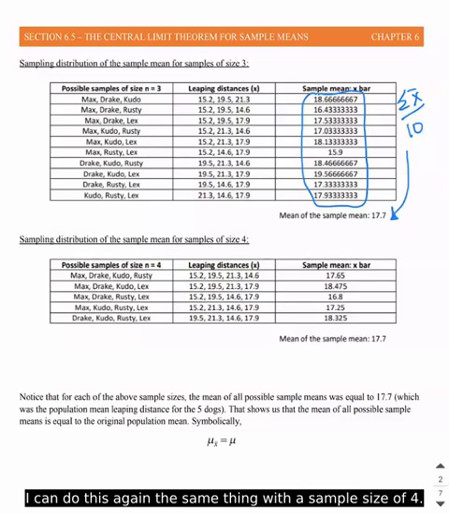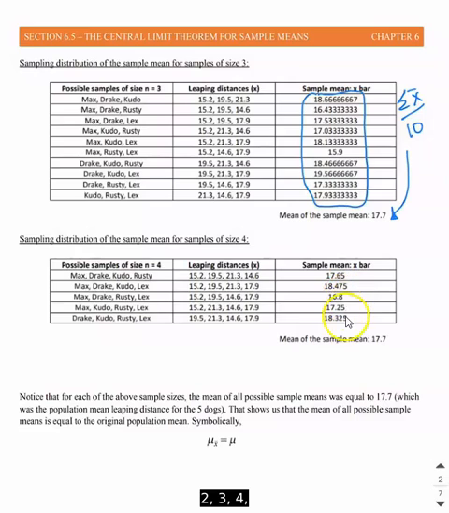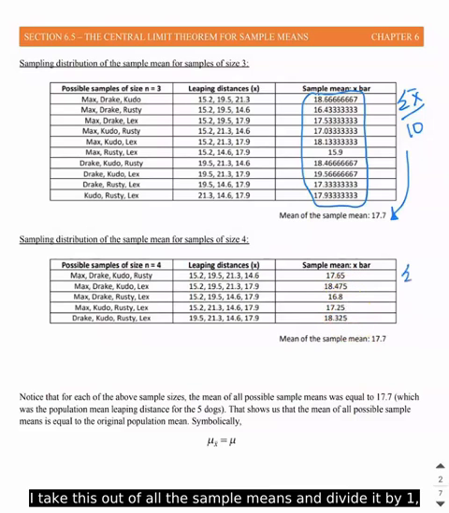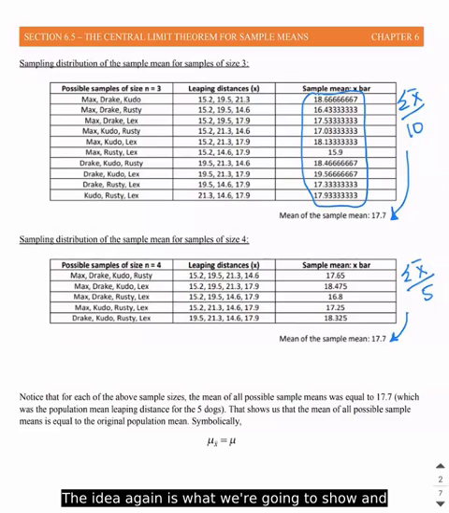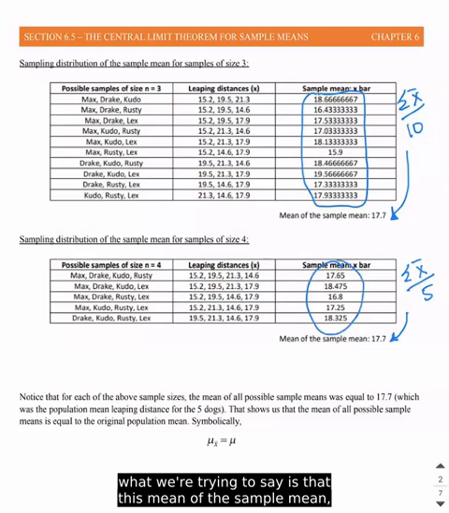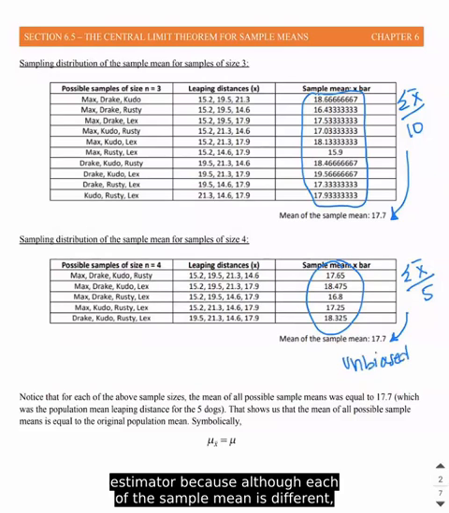So I can do this again, the same thing with a sample size of 4. Again, if I take the sample mean for samples of that size, I have 1, 2, 3, 4, 5 in this case. So I add up all the sample means and divide by 5, and I get 17.7. So what we're going to show is that this mean of the sample means, the 17.7, we call an unbiased estimator.